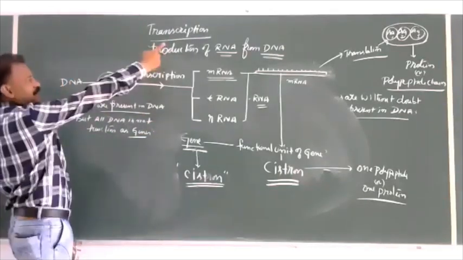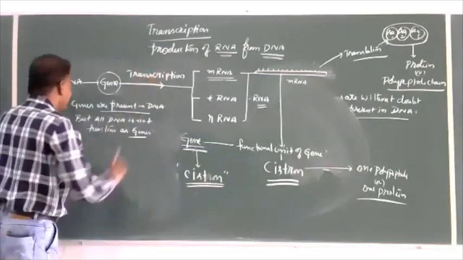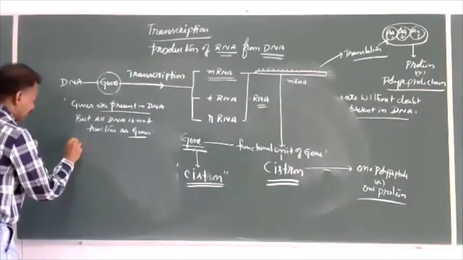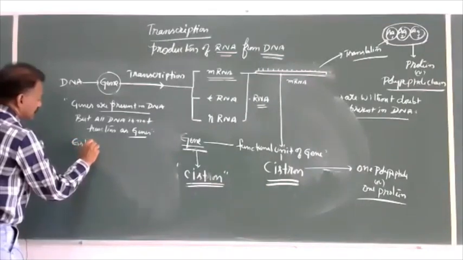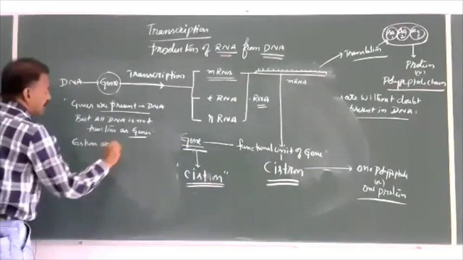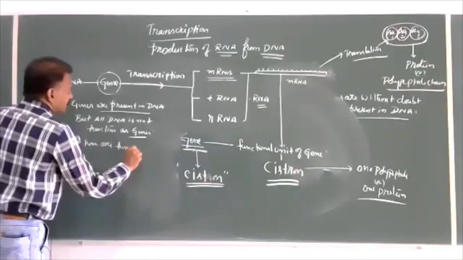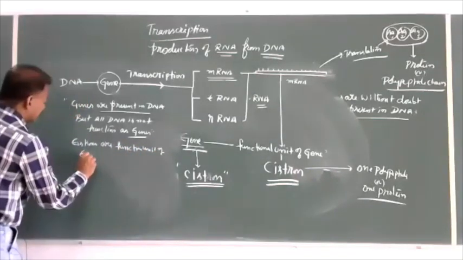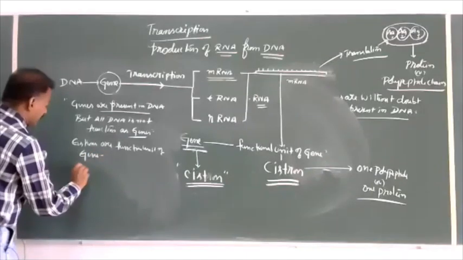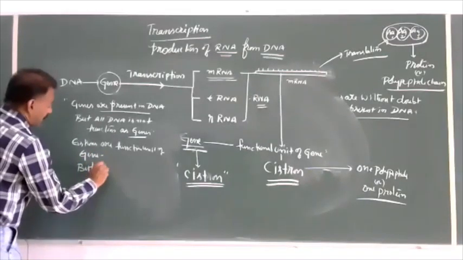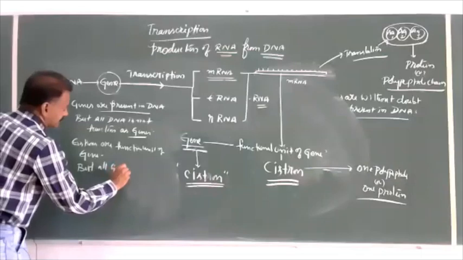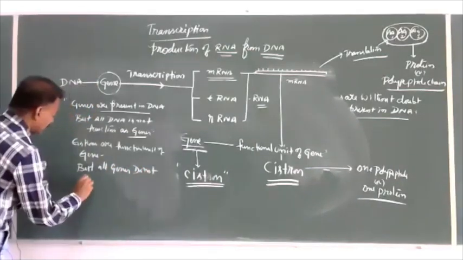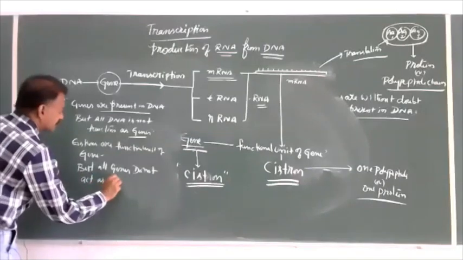What is that part? Transcription unit. And again, another statement: cistrons are the functional unit of gene, but all genes do not form cistrons.